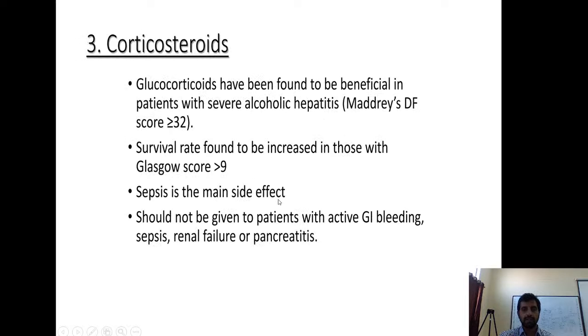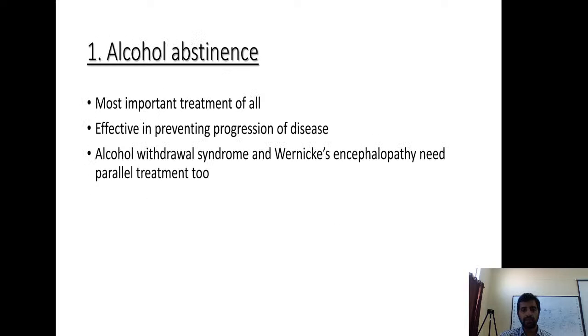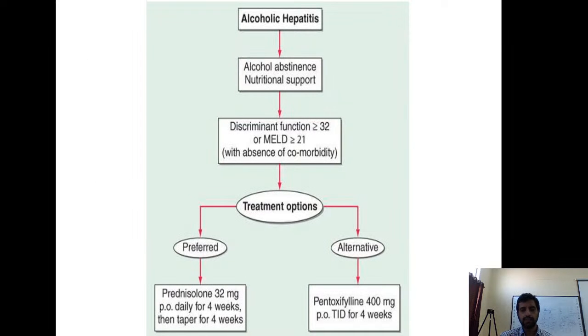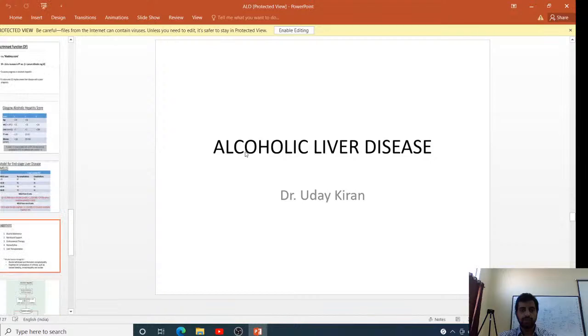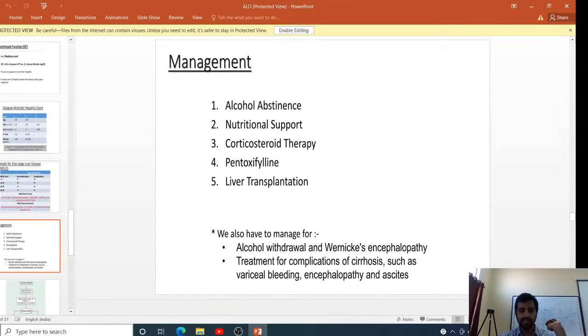That's about the treatment of alcoholic hepatitis. Fatty liver, we have seen abstinence, and cirrhosis also we'll consider abstinence. Abstinence will treat the symptoms, and if the patient worsens, we may consider liver transplantation. Liver transplantation can also be done in severe hepatitis if it doesn't respond to corticosteroid or pentoxifylline. Okay, that's about it today. In the next class, we'll be discussing non-alcoholic fatty liver disease.